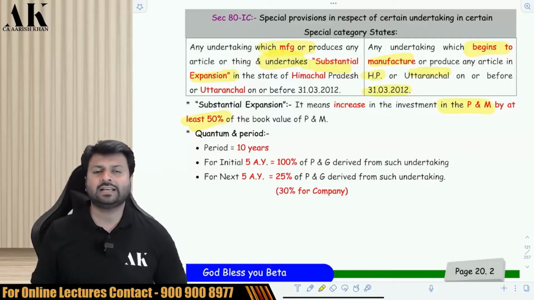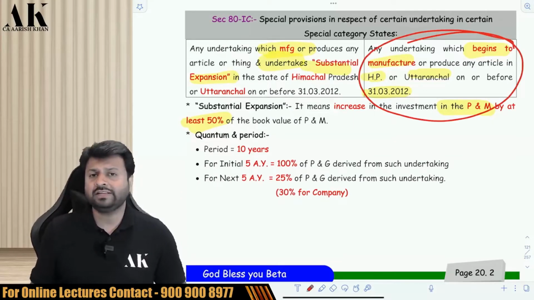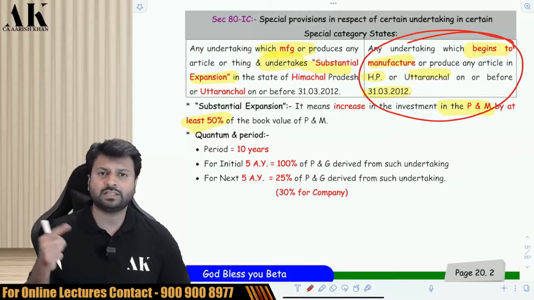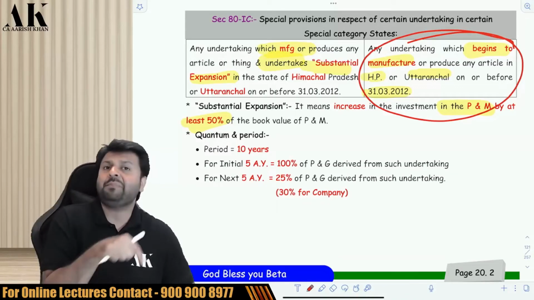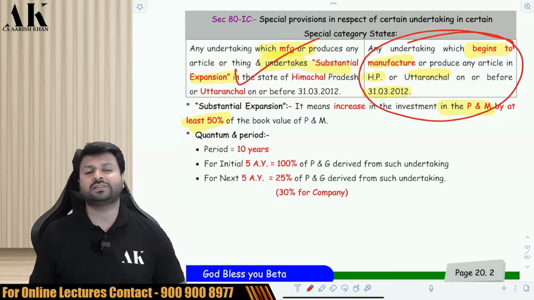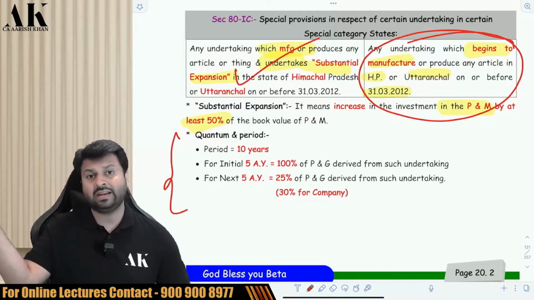Then we can consider it as a substantial expansion. So what are you supposed to do? You have to begin manufacturing of any article or thing in the state of Himachal Pradesh and Uttaranchal, or if you are already part of that state, you have to do substantial expansion. We will give you the benefit which is there in the ATIB also.